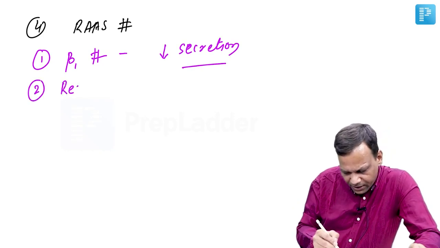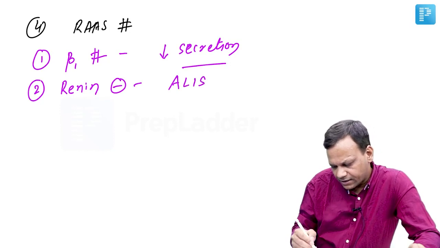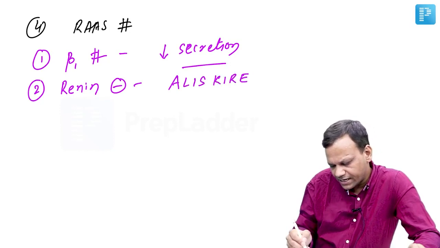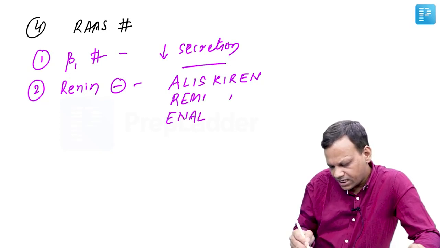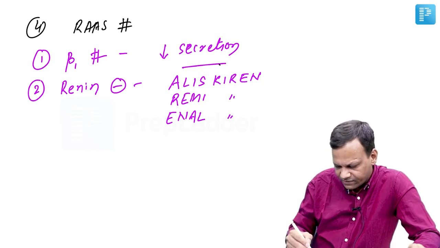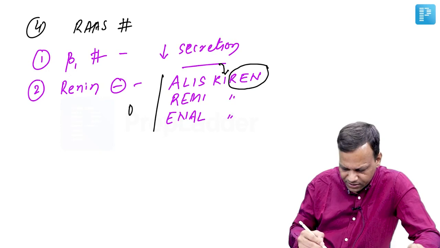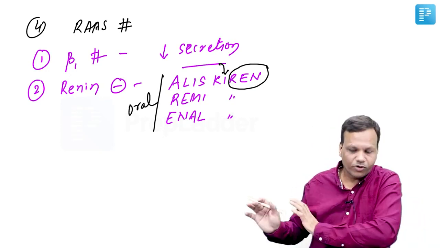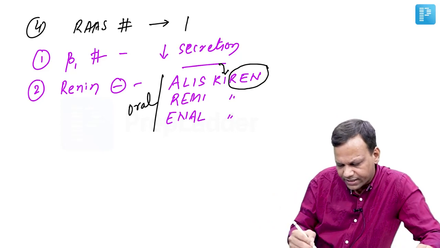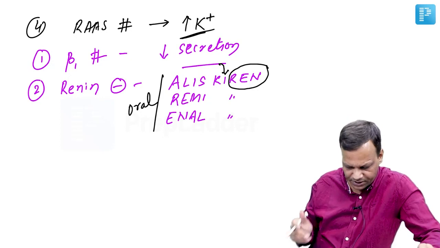Second, we have renin inhibitors. The enzyme is inhibited by drugs like aliskiren, the drugs whose names end with kiren: aliskiren, remikiren, enalkiren. The name says they will inhibit renin. They are oral renin inhibitors, and all the drugs of the RAS inhibitor group will inhibit the removal of potassium. So all RAS inhibitors can lead to hyperkalemia.